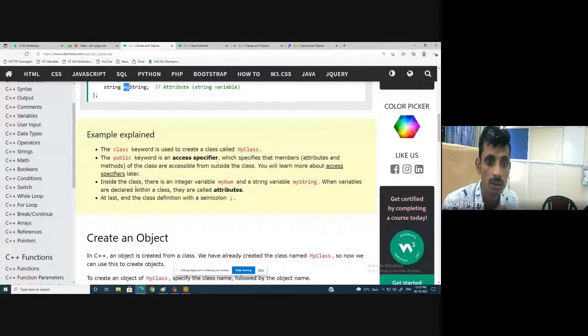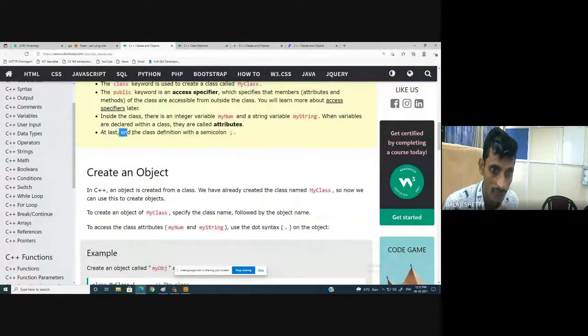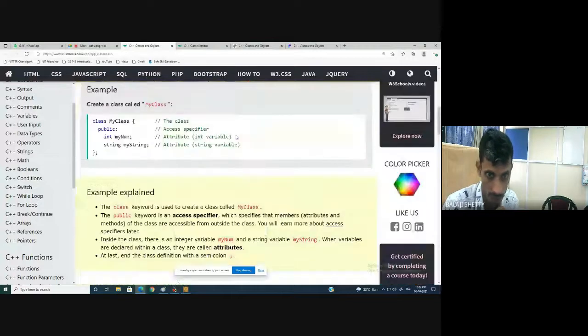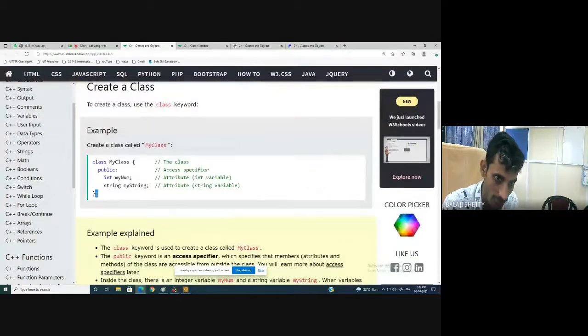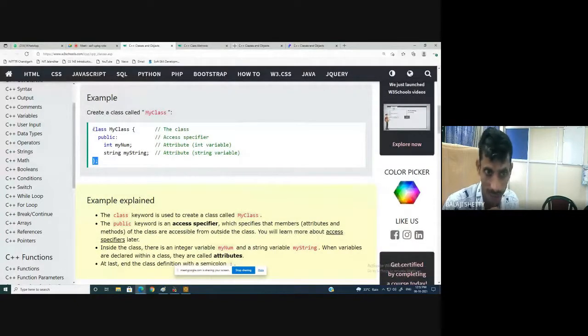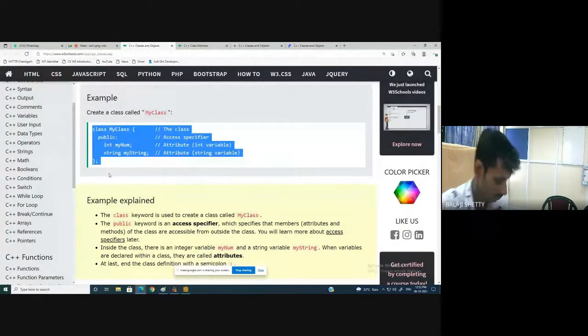At last, the class definition ends with a semicolon. Every class must end with a semicolon. Clear? Okay. So now I will write the program.